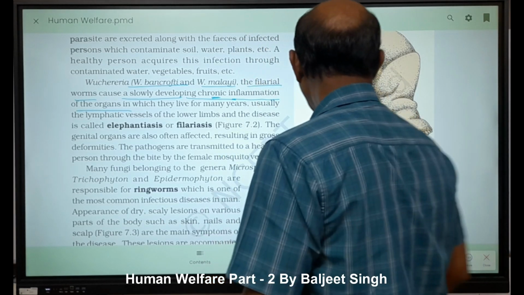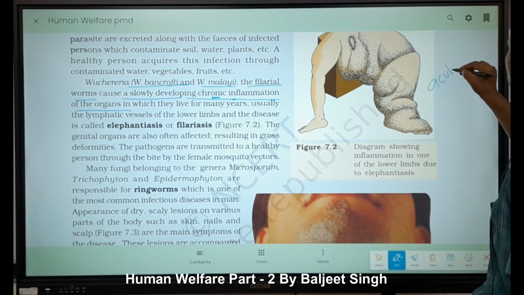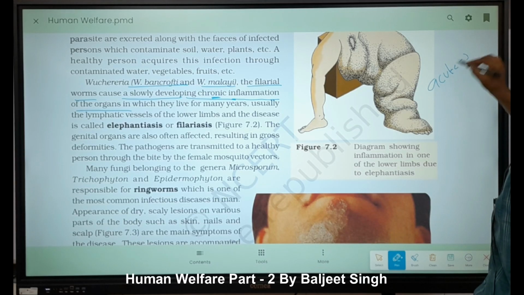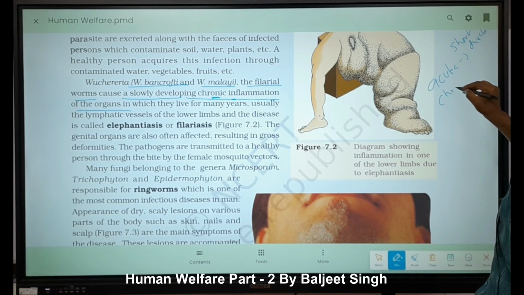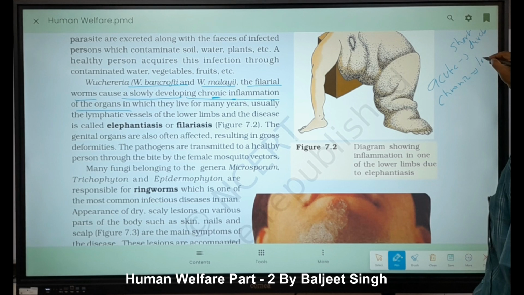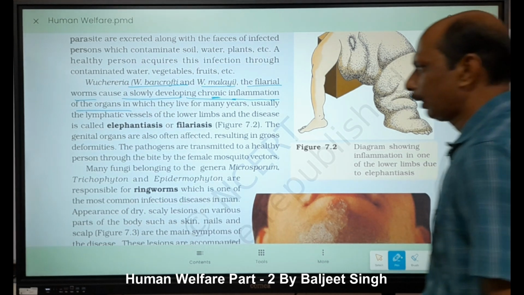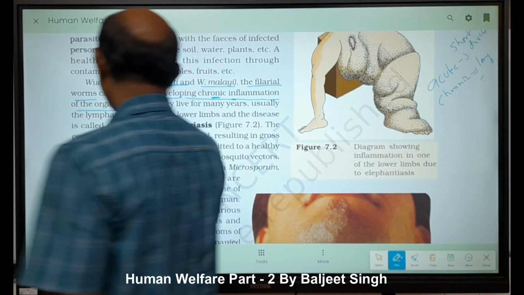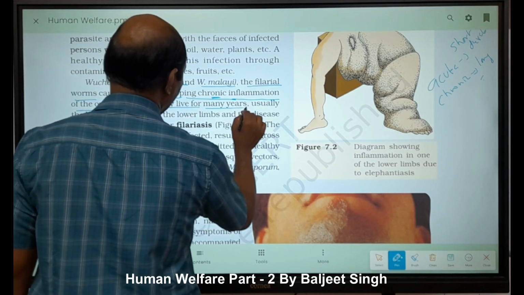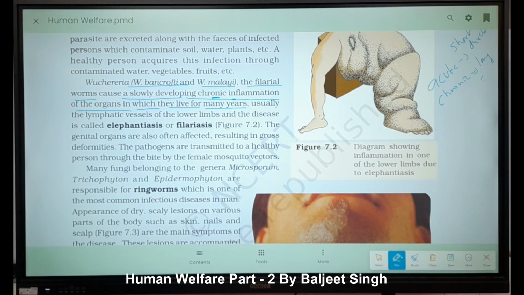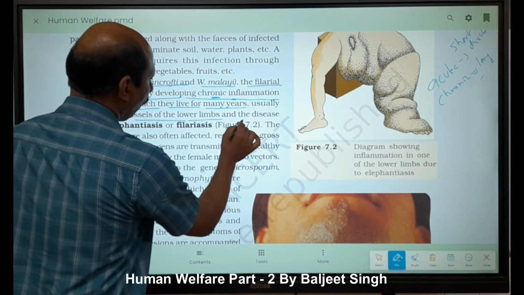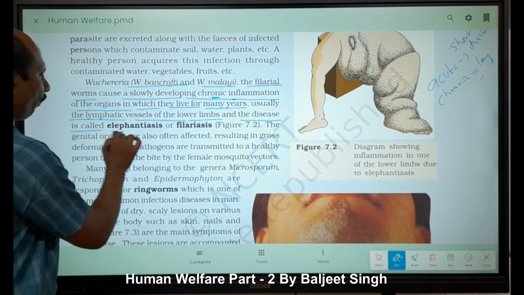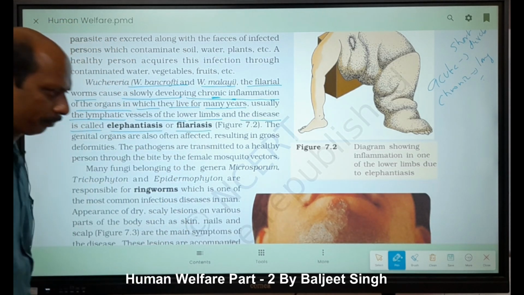Acute means what? Short duration or short term. And chronic means long term, right? Chronic inflammation of organs in which they live for many years, usually the lymphatic vessels of the lower limb, and the disease is called elephantiasis or filariasis.